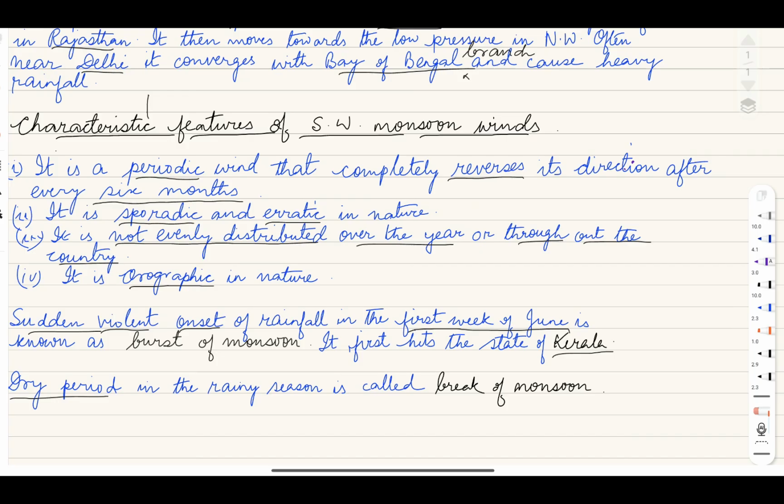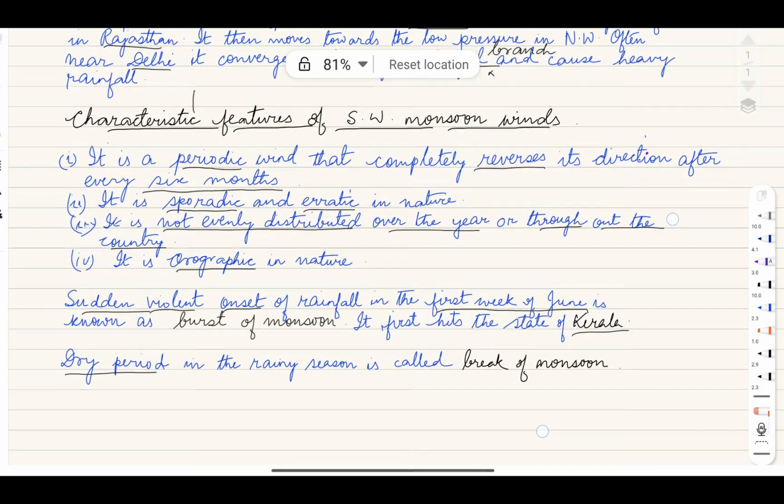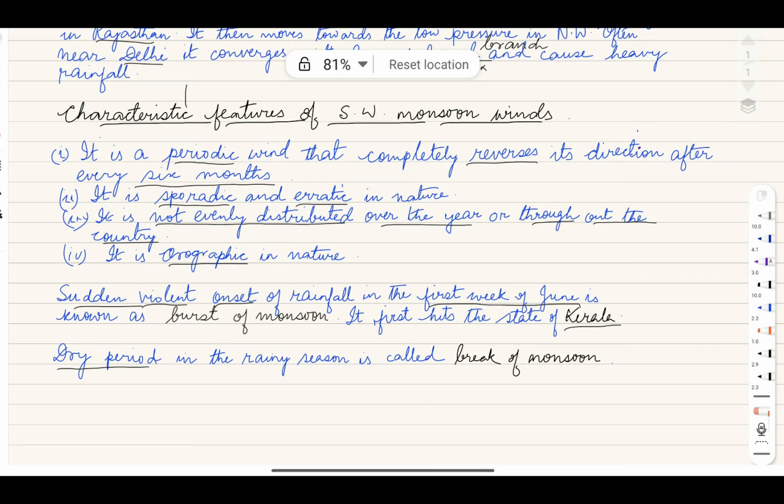Now, whenever monsoon hits, this coming of monsoon is not very quiet. It is a sudden, violent onset of monsoon, usually in first week of June, and this sudden coming of monsoon is known as burst of monsoon, and it first hits the state of Kerala. And during this monsoon period, there is a break. There are few days when we won't have any rainfall. That is known as a dry period. And this dry period that we have during the rainy season or during the southwest monsoon season is known as break of monsoon. So that's all, children.